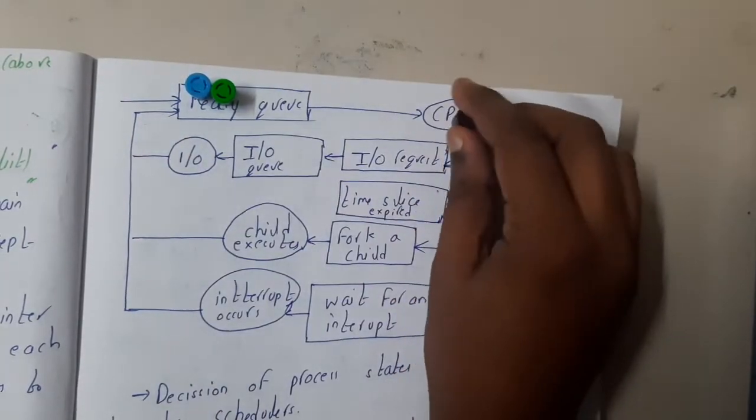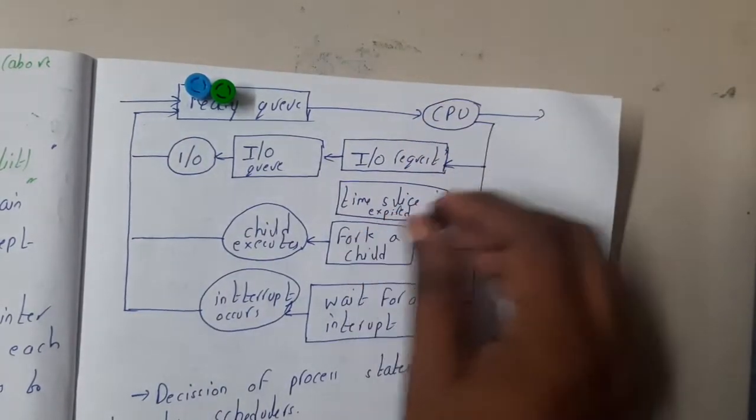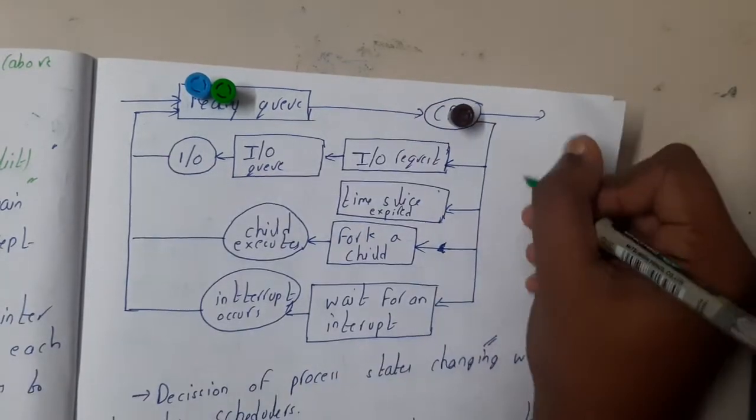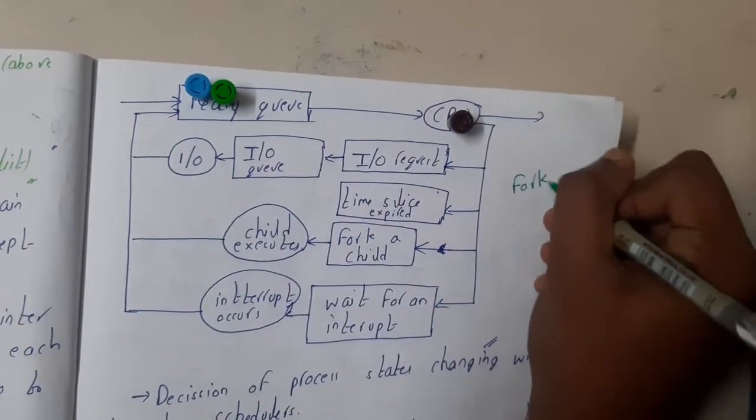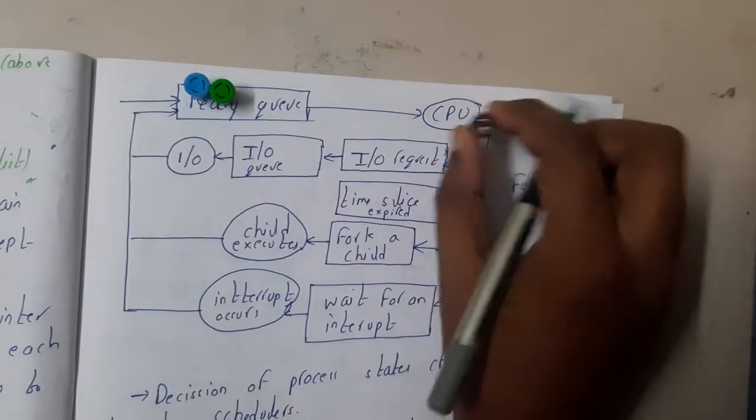Assume that now this process wants to do some fork. Fork is a system call, guys. Fork is a system call using which you can duplicate this thing.